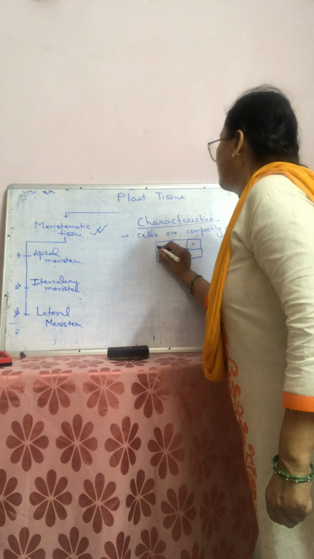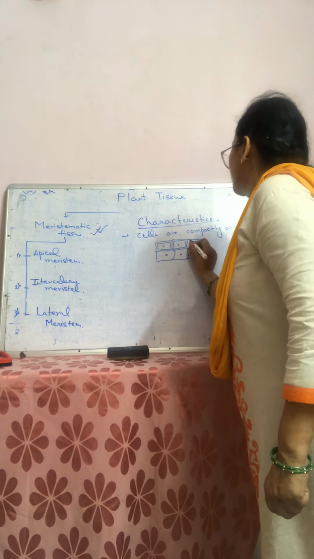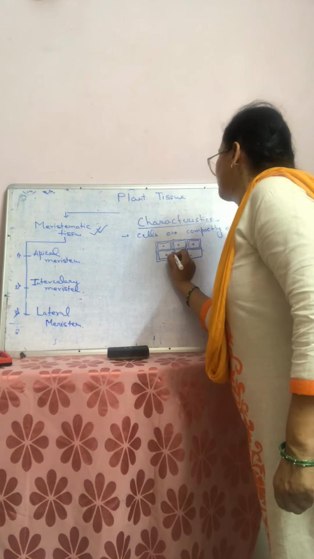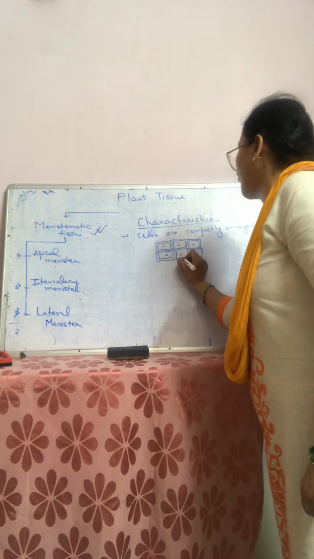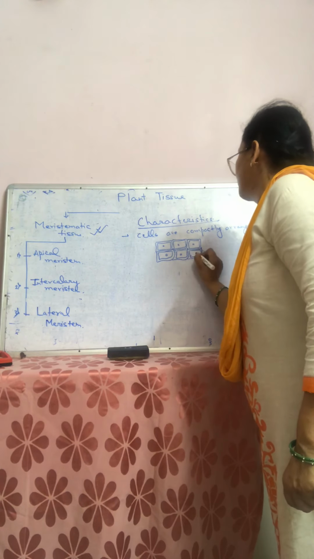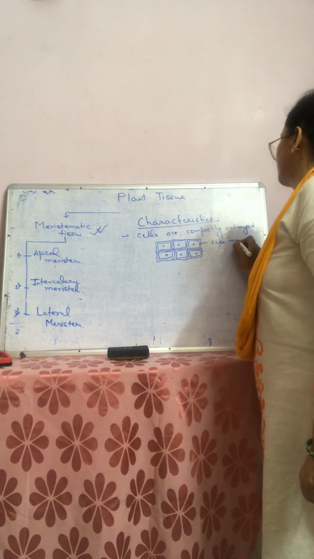Since this is plant cell, the cell wall must be present. You can see in the diagram. This is cell membrane.